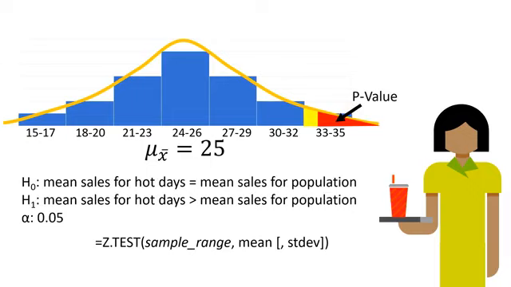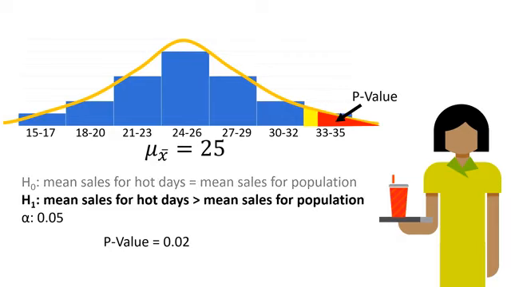Now let's suppose that the p-value we get from our test is 0.02, which is smaller than our significance level of 0.05. That means that the probability of observing a mean as extreme as our sample mean by chance is less than the threshold we set. So in this case, we would reject the null hypothesis in favour of the alternative hypothesis. It looks like sales on hot days are significantly higher than average.